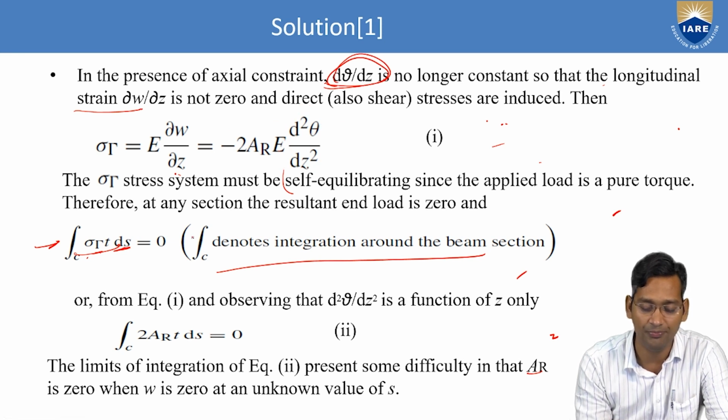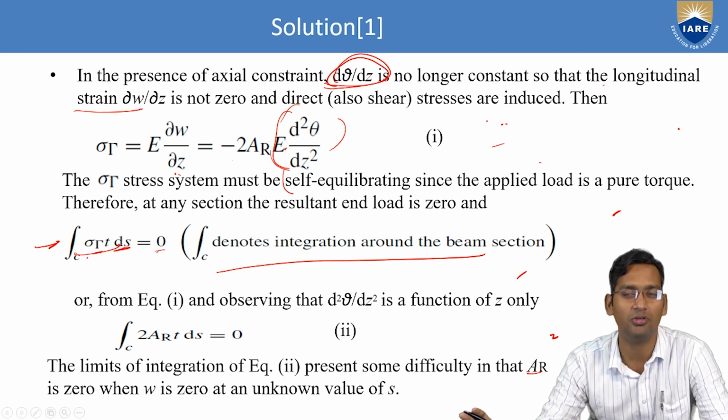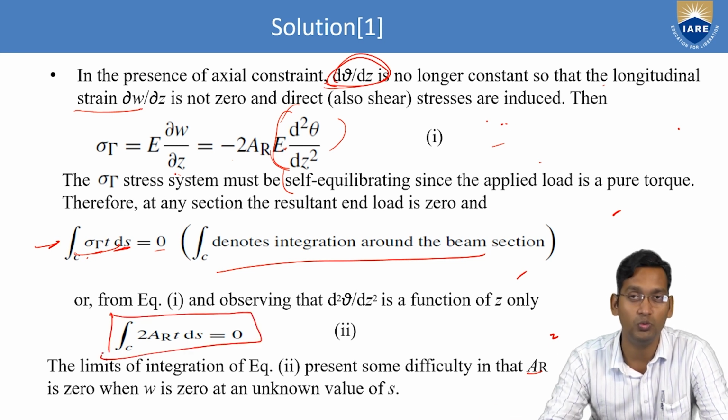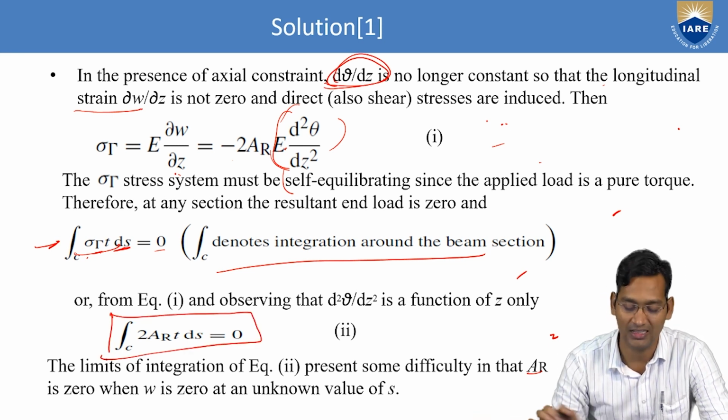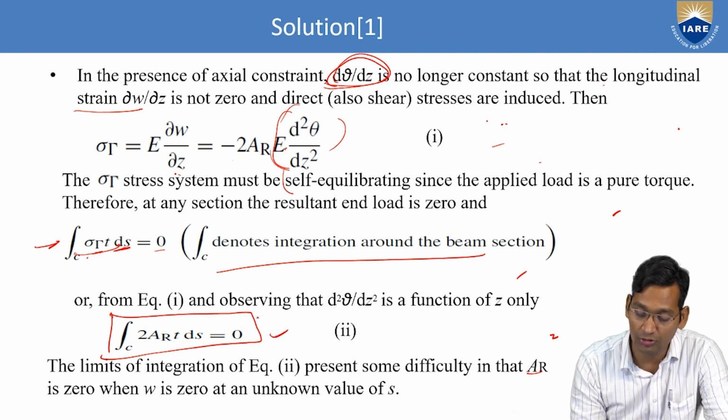So inside it will be minus 2AR. E also is constant, out of integration, into TDS. So now E d2 theta by dz square will come this side, 0 by E d2 theta by dz square, that also is 0. So finally you will get C, equals to 2AR TDS, that is equal to 0. Now again we will use this equation. In this equation only we will put the 2AR value.